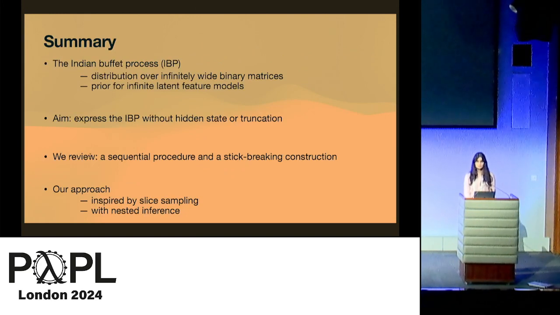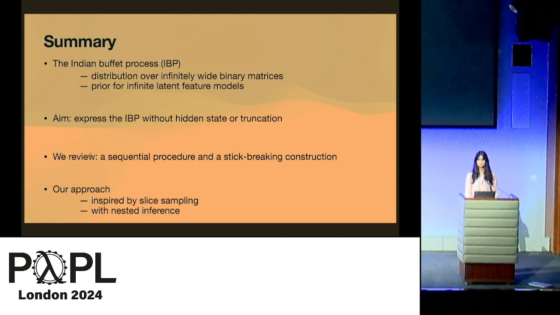So the Indian buffet process defines a distribution over infinitely wide binary matrices, and it can be used as a prior for infinite latent feature models. Our aim was to express the Indian buffet process without using truncation, that is, by keeping the model intact and without using hidden state.